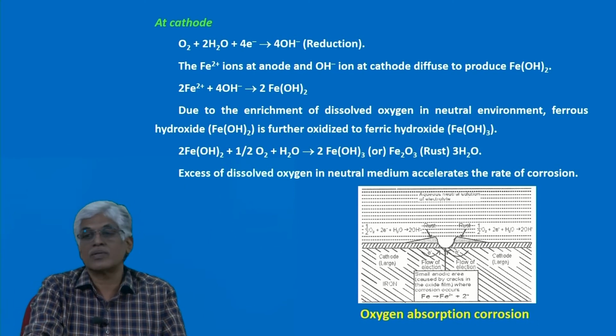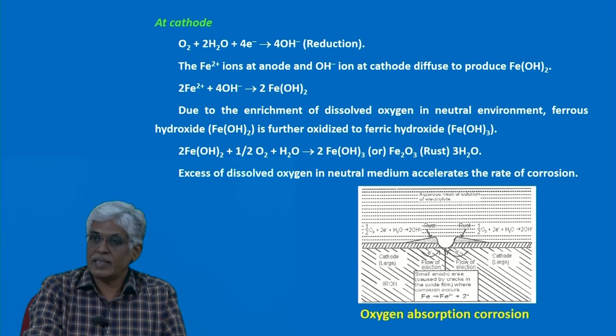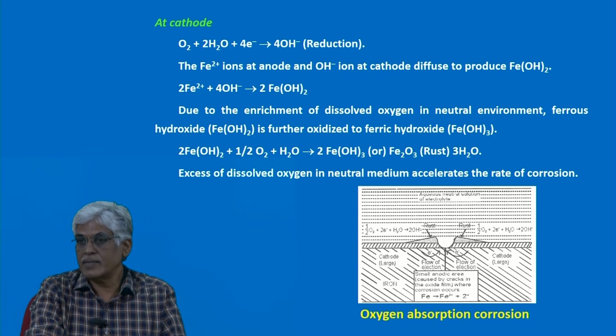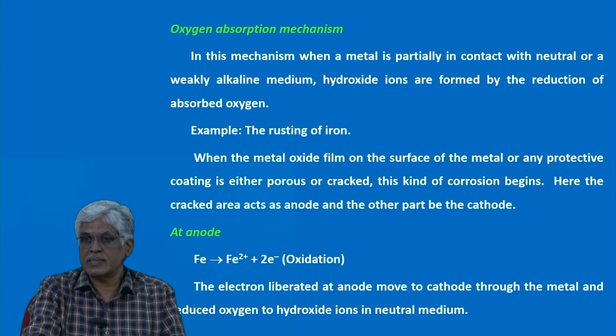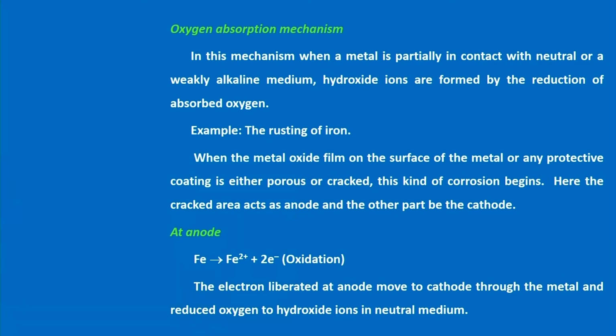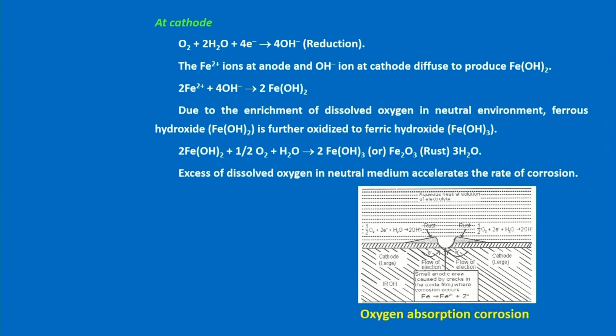Then what is the mechanism and what are the chemical reactions there? Immediately the area exposed to moisture will act as the anode. Taking iron as an example, the anode reaction is Fe gives Fe2+ plus 2 electrons. Then what will happen at the cathode? The cathode is the neutral environment. The electrons move towards the cathode through the metal and reach the cathode.